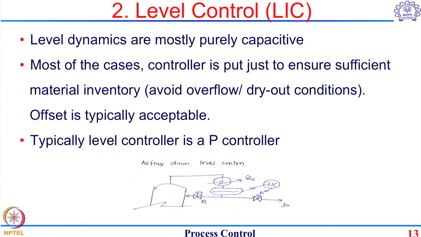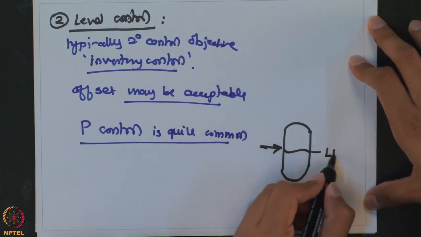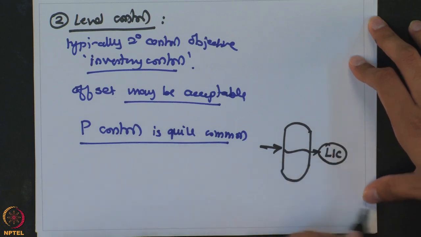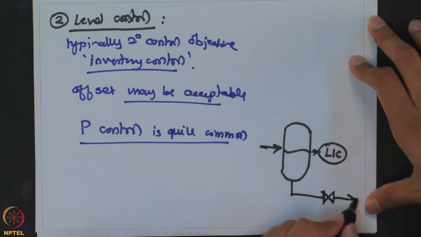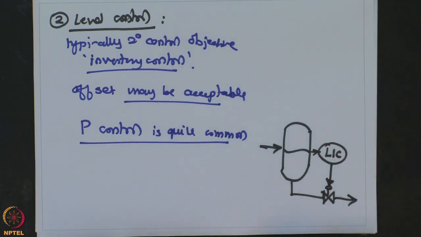If you look at the example of the surge tank, or the example of the flash vessel, you will measure the level, and very commonly you would try to control it by changing the outlet flow. That is how a level controller will be implemented in a process. A lot of times you look at the outlet flow from that particular vessel, and then control the level by using that flow.